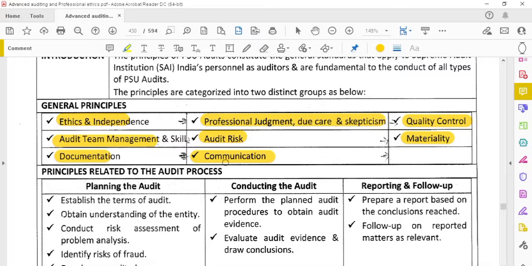Report based on the conclusion he has drawn, he has to report those matters, and if there are any relevant matters that happen frequently after the financial statements, those matters also. He has to follow up on what is reported in the audit report. Okay, these are the three processes involved in the audit process: first planning the audit, conducting the audit, reporting and follow up.